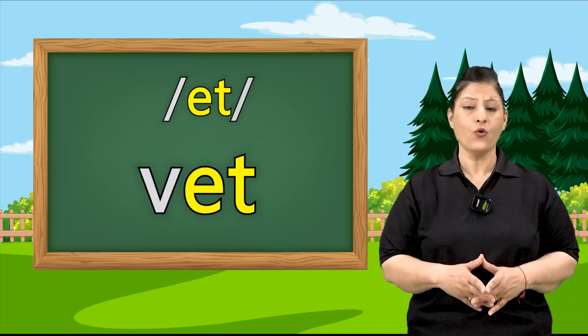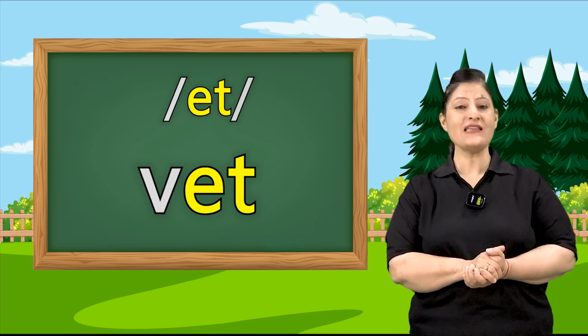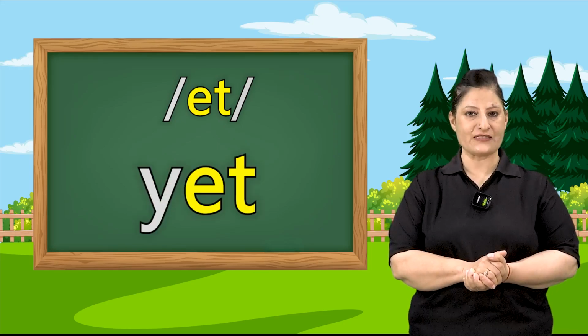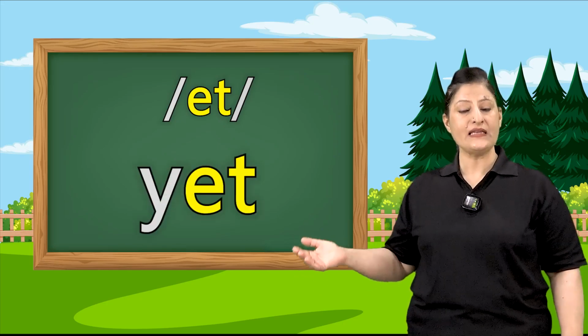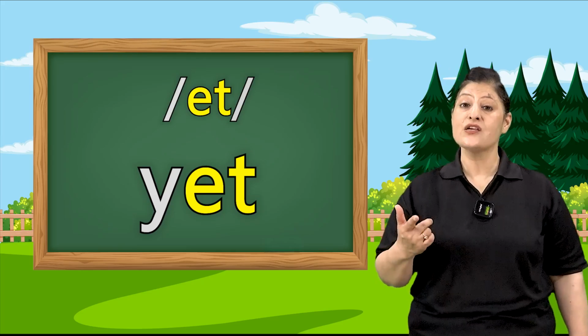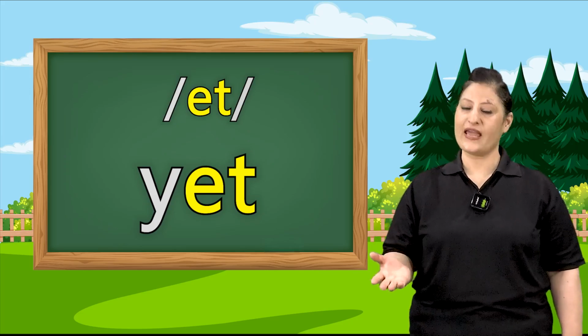You know who is a vet? A vet is a doctor who treats animals. After vet comes Y-E-T, yet. Y says y, et, yet.